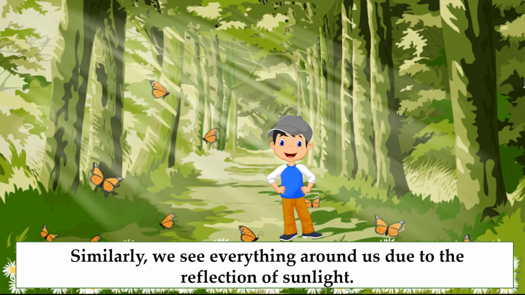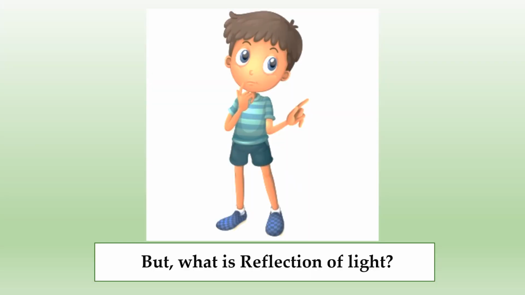In this image that you have seen on the screen, the boy is standing in the forest, sunlight is falling on him and he is able to see the objects around him. In this case, the sun, which is a natural source of light, is reflecting from the objects around him and entering his eyes. That's why he is able to see all the objects around him. I hope you are all clear about why we are able to see the objects around us.